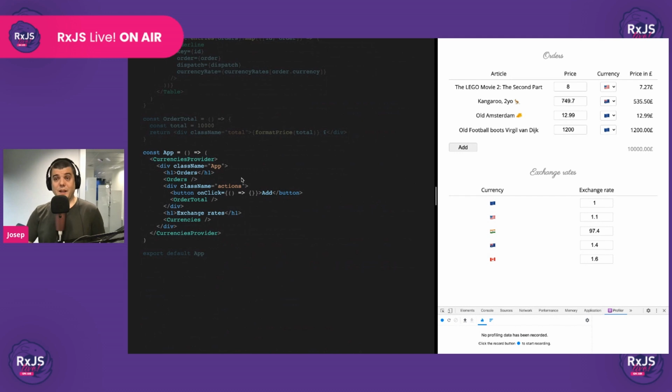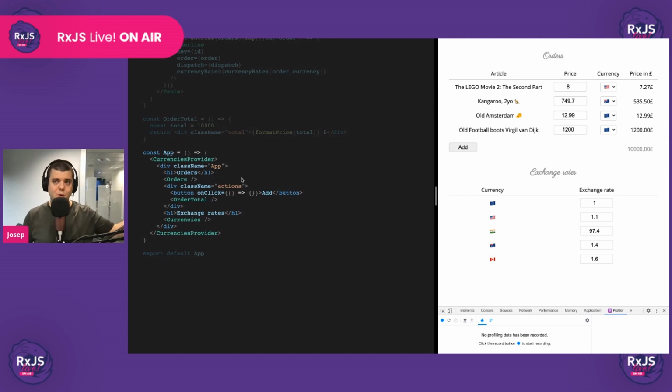Now we have to be careful because if we access dispatch from this component directly, then we are going to be triggering updates to the whole application anytime that we change an order. And that's because we've put the dispatch in the same context that we put the state for the orders, which is the most common way of doing this. So there are different ways of avoiding this. We could have created a context for dispatch and a context for the orders, but almost no one does that.